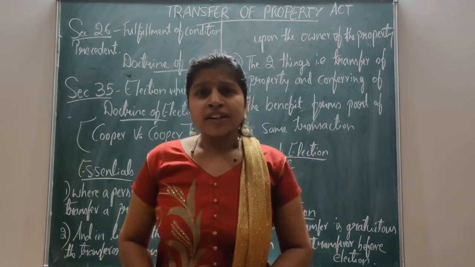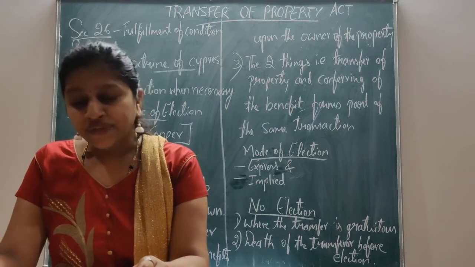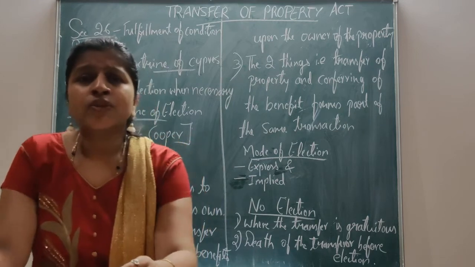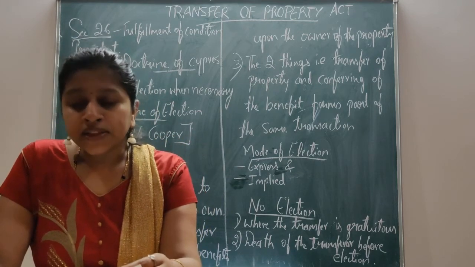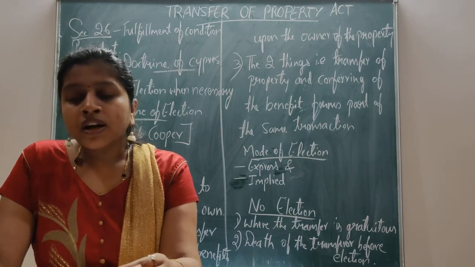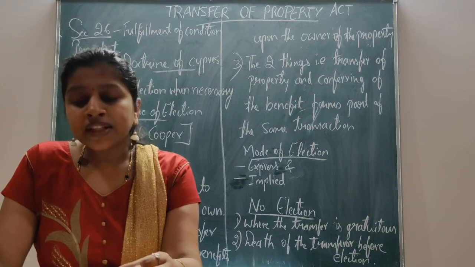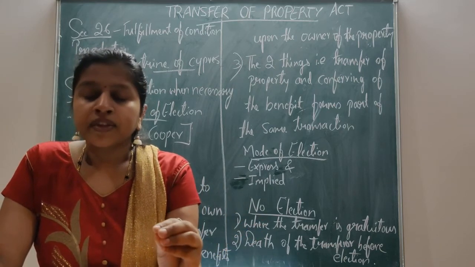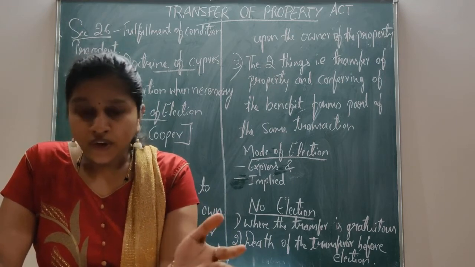Before that, please take down the important questions which come under Section 35. Discuss the doctrine of election. Is there any difference between the Indian and English doctrine of election?